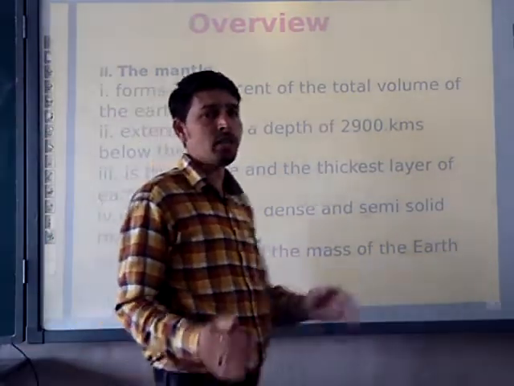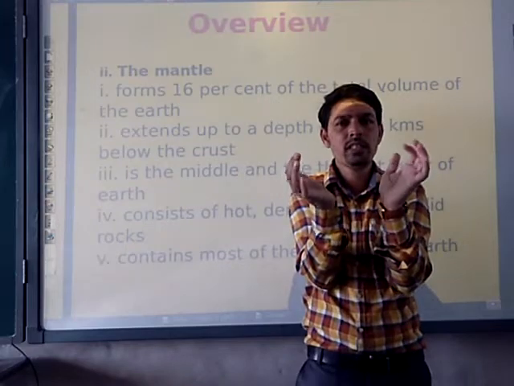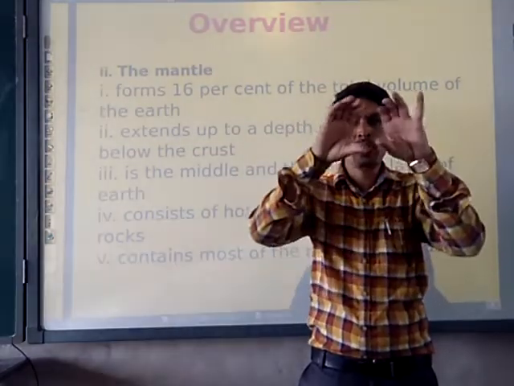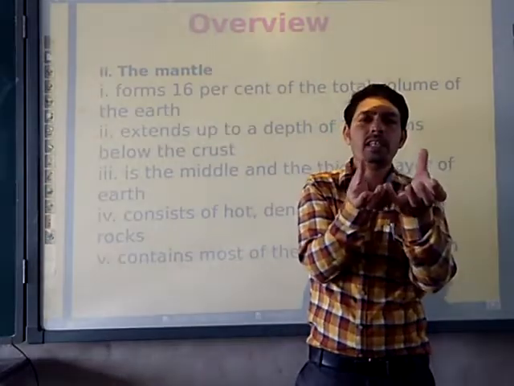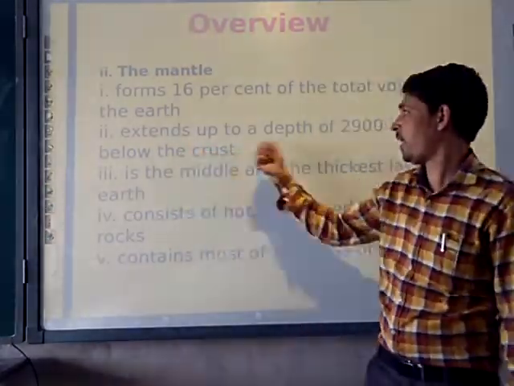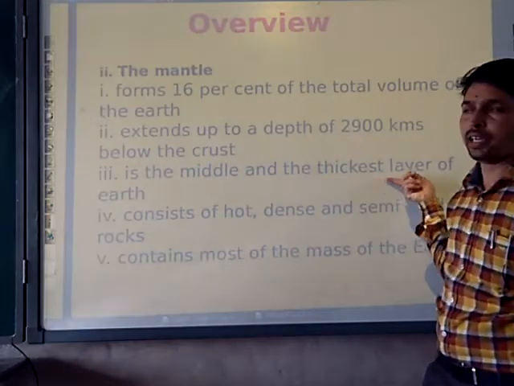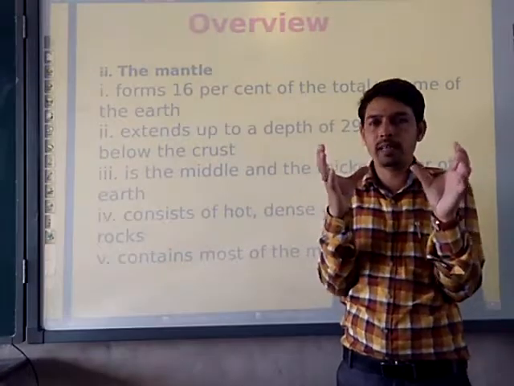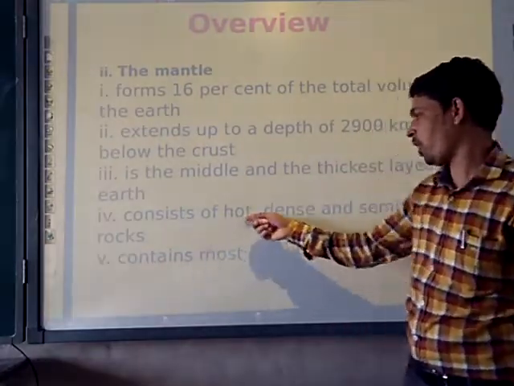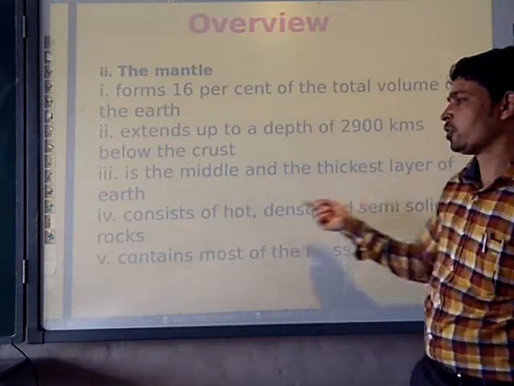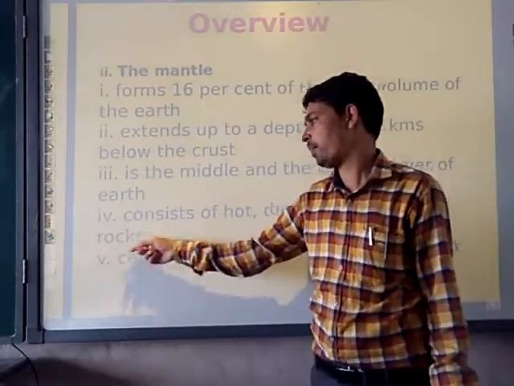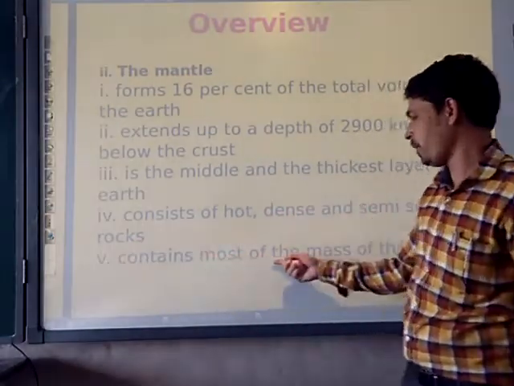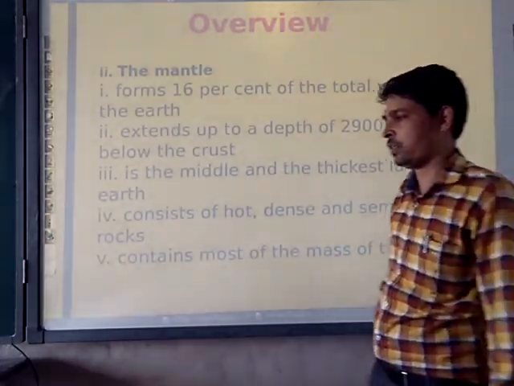Here we are talking about the earth, right? So the earth is there, the crust is the thinnest one, and the core is inside. So the middle part is here. That middle part is the mantle, and that is the thickest layer. That means the area of the mantle is more. It consists of hot, dense, semi-solid rocks. We will discuss the rocks, the hot, the dense, and other things more in this chapter. And it contains most of the mass of the earth.